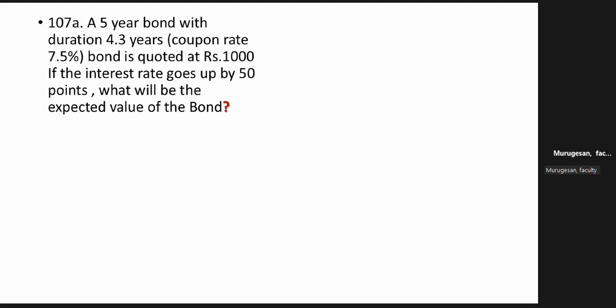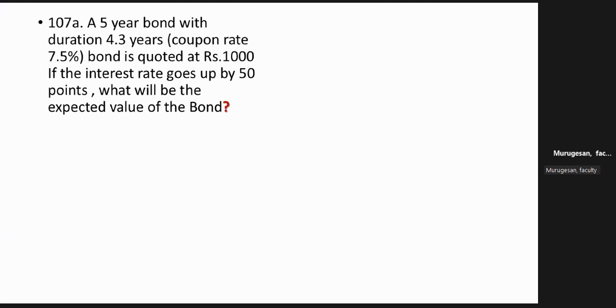Now the question is, what will be the expected value of the bond? It's a balance sheet. It's anywhere you can take it. It may be risk management. It may be treasury. It may be balance sheet management because the bank has invested. Sir, okay, the bank has invested, duration. Could you please repeat, sir? Duration.